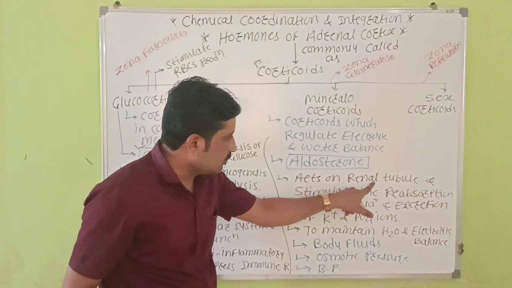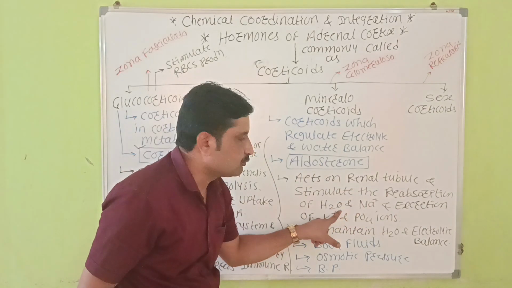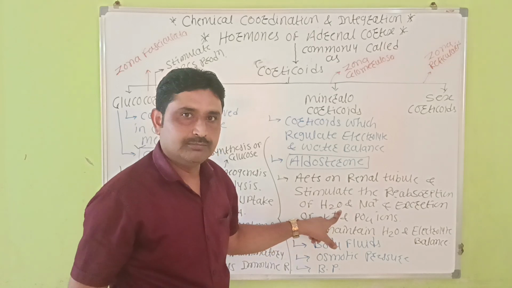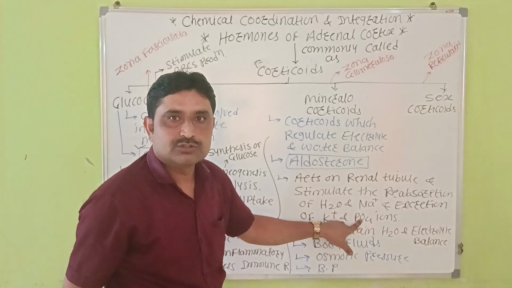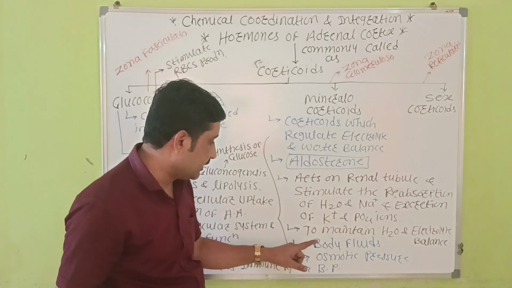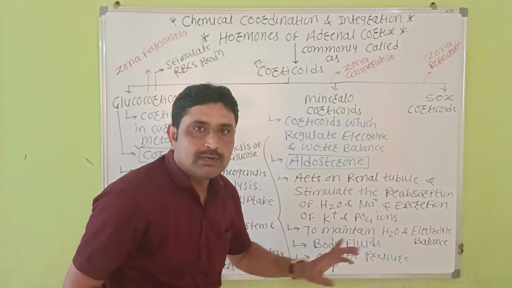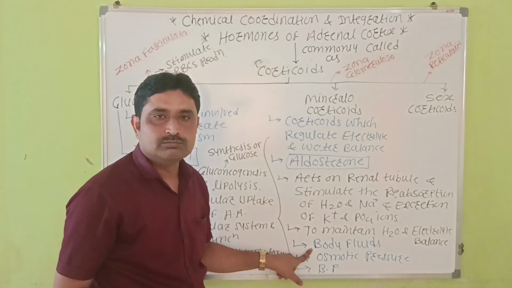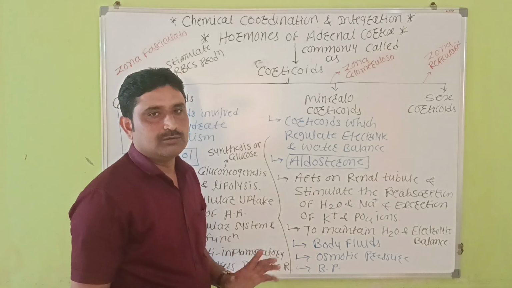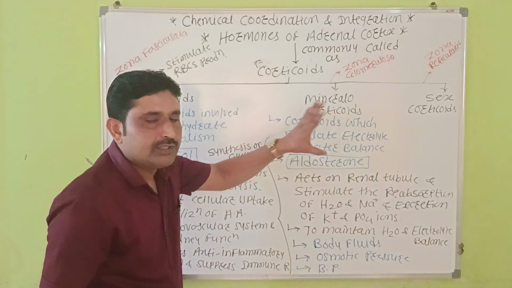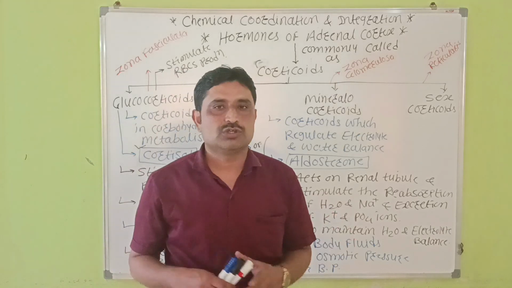It mostly acts on the renal tubule and stimulates the reabsorption of water and sodium and excretion of potassium and phosphate ions. Therefore, it is responsible to maintain the water and electrolyte balance, body fluid volume, osmotic pressure, and blood pressure. Right? So this is mineralocorticoids, that is aldosterone.